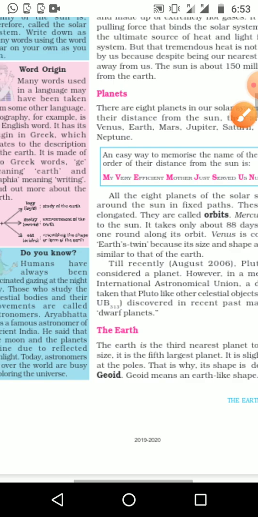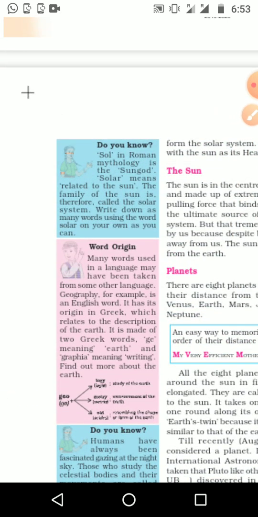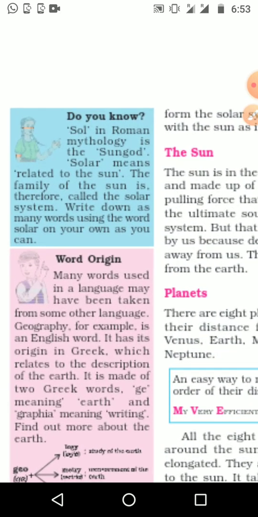And here in the sidebar many things are given. The Sol means it is Roman mythology, meaning it is not real, but a myth, an imaginary story related to God. Then what is the meaning of that one?